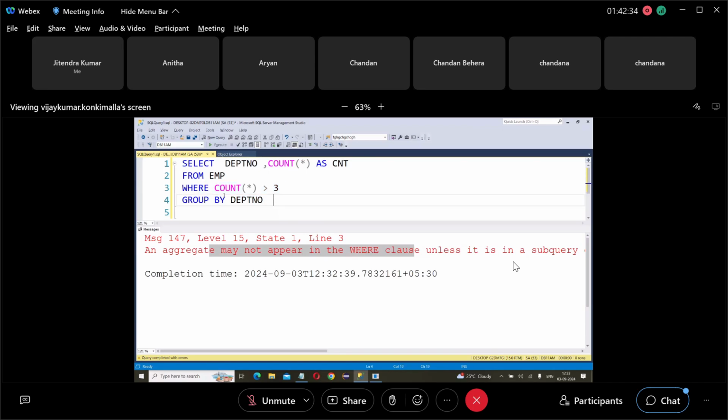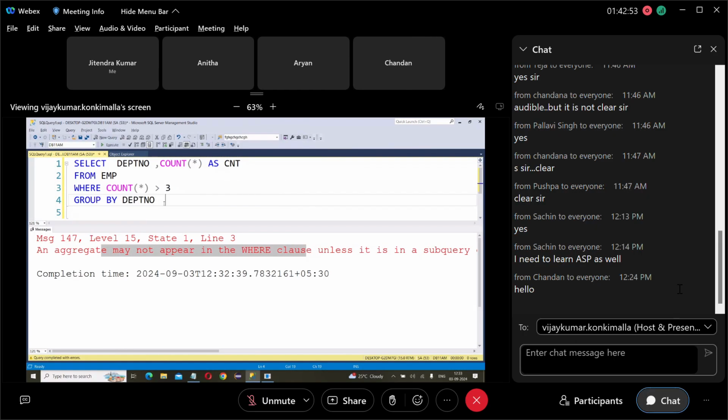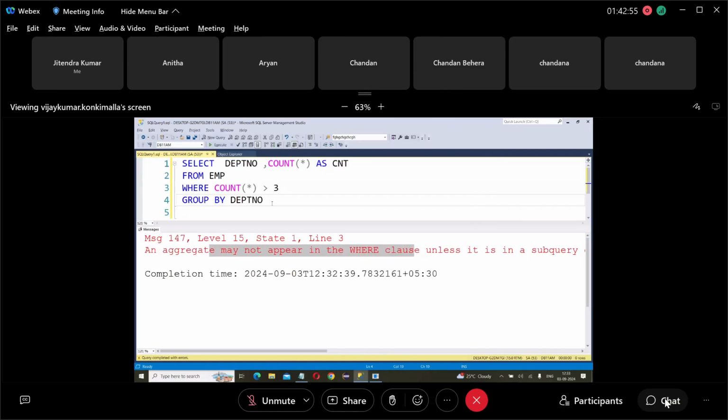What is this count greater than 3? Department count greater than 3. You're asking for department count greater than 3, then select. But SQL Server cannot calculate the department-wise count before group by. It can calculate only after group by. But you are applying this condition before group by. That's why it is giving error.